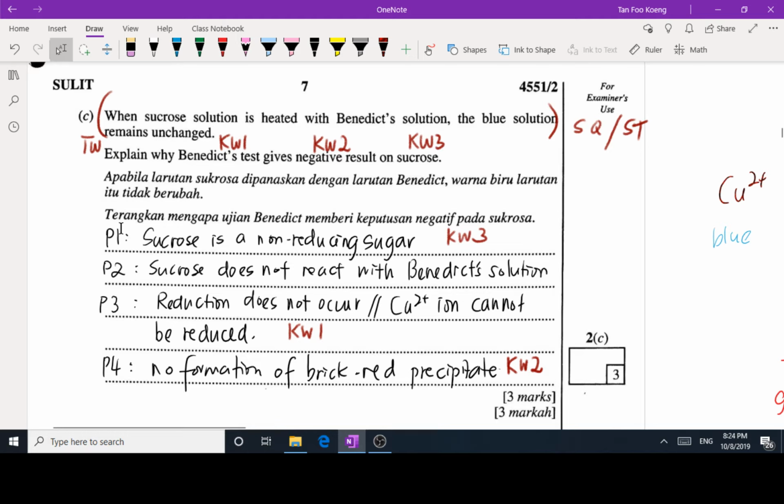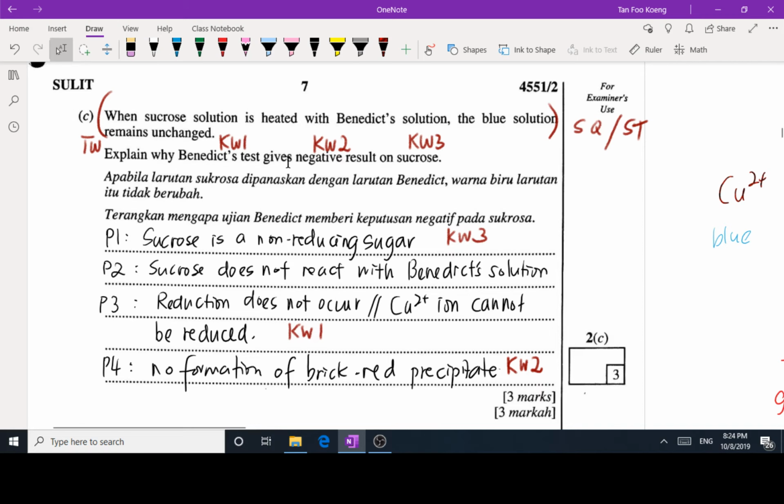We are going to entertain each keyword in our answer. Number one, I'm going to mention sucrose. Sucrose is a non-reducing sugar. So that's why sucrose gives a negative result, because it does not react with Benedict solution. That's why reduction does not occur. The Cu2+ ions cannot be reduced.